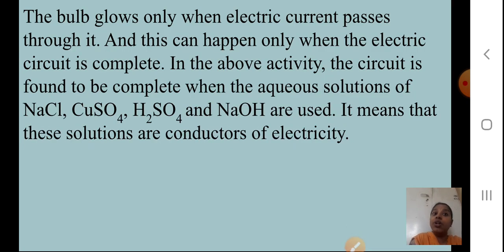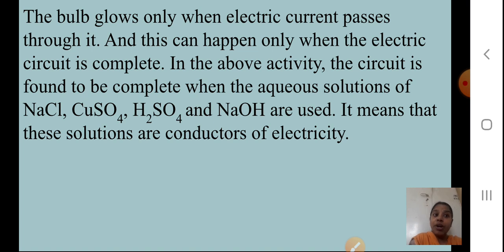Yes, the bulb glows only when electric current passes through it. What we understood, students? When you switch on the current, we saw that the bulb is glowing. This can happen only when the electric circuit is complete. When the electric circuit is complete, only then will the bulb glow.